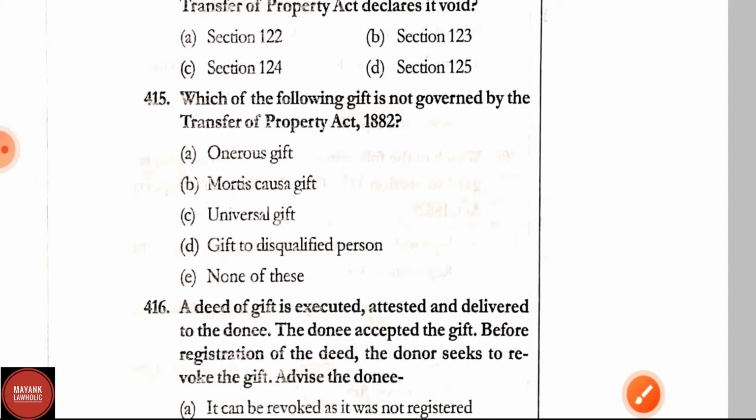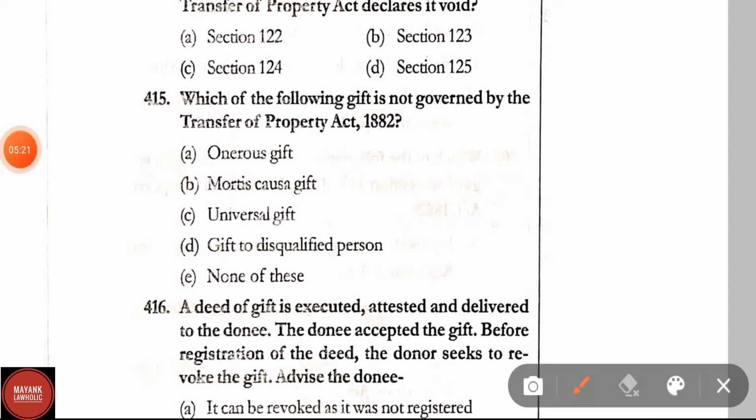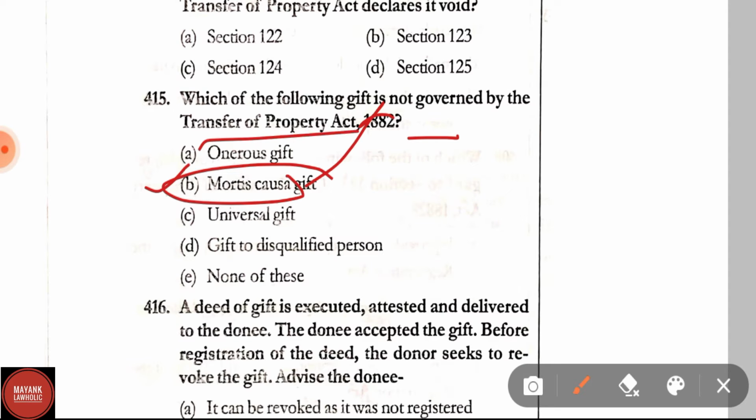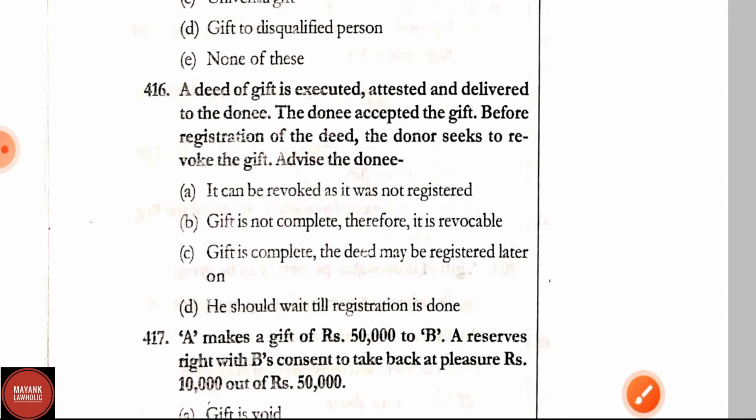Question number 415. Which of the following gifts is not governed by the Transfer of Property Act 1882? Options are onerous gift, mortis causa gift, universal gift, gift to disqualified person, none of these. Here the correct answer is option B. This gift is not governed by the Transfer of Property Act. Onerous gift, universal gift, and gift to disqualified person are governed by the Transfer of Property Act. Question number 416.